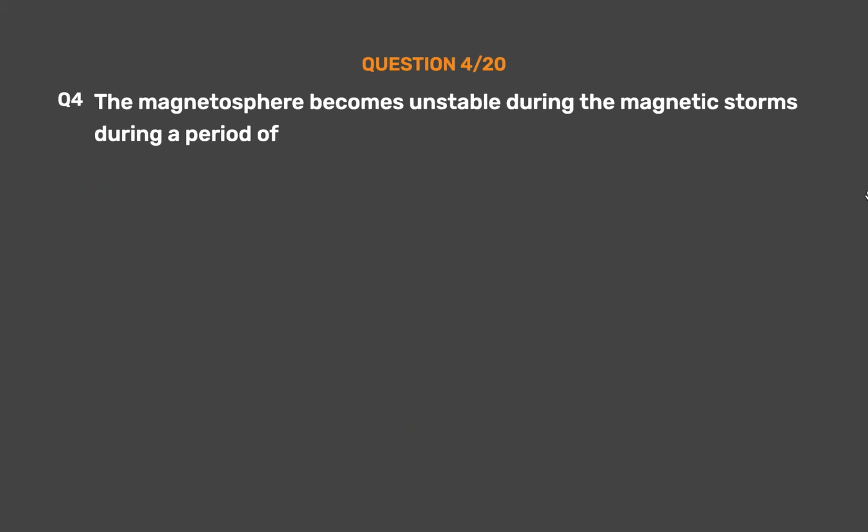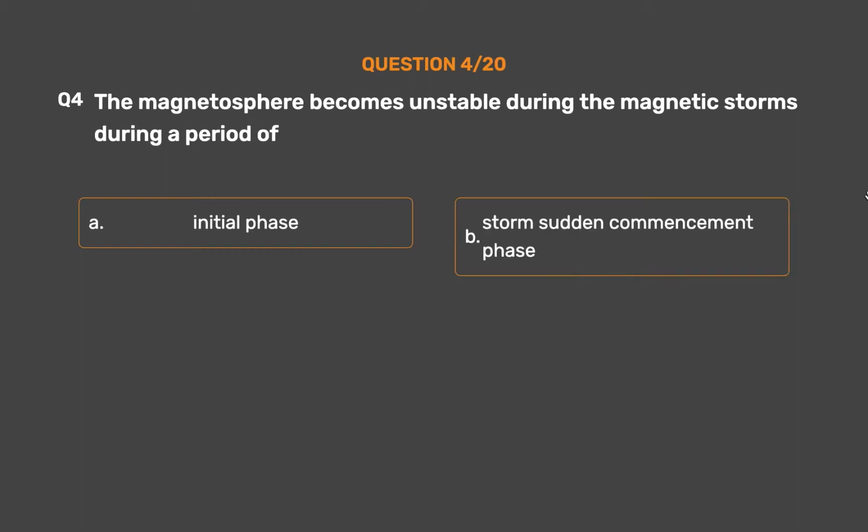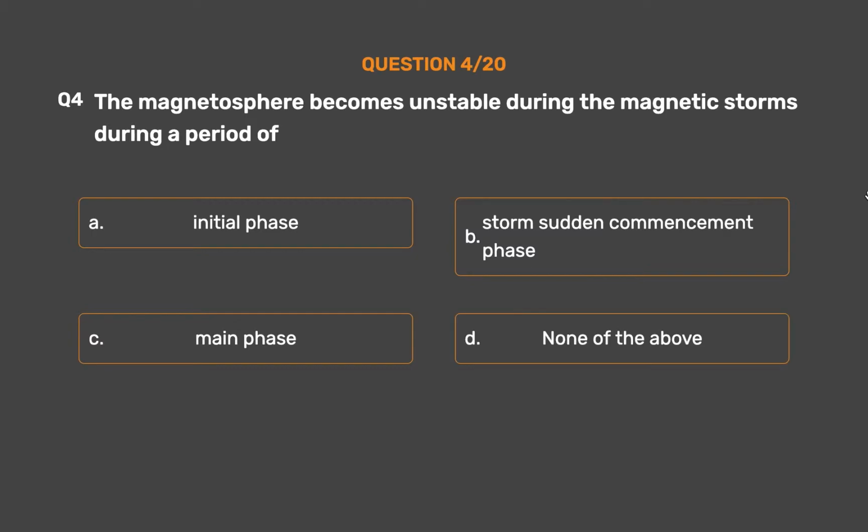Question number 4. The magnetosphere becomes unstable during the magnetic storms during a period of Option A. Initial phase. Option B. Storm sudden commencement phase. Option C. Main phase. Option D. None of the above.